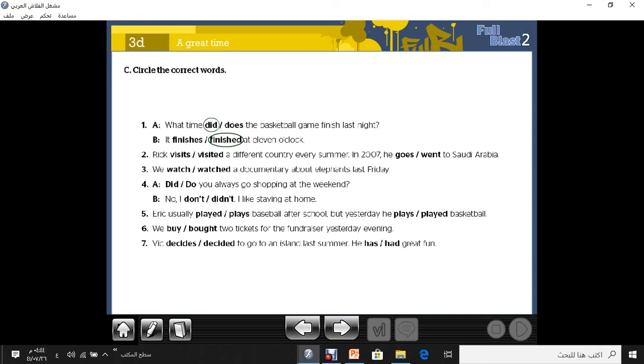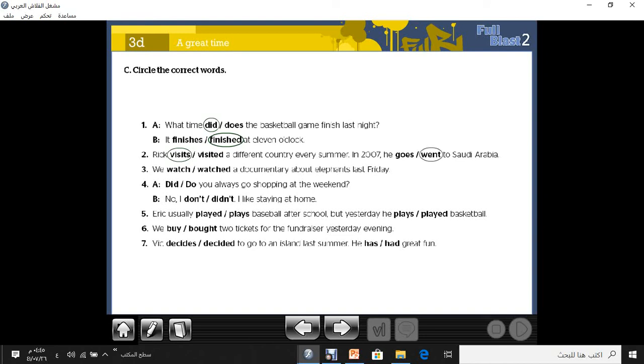Rick visits a different country every summer. What will we choose? Yes, very good, visits. So this is present simple. In 2007, complete the sentence. In 2007, in plus past year, he goes or went to Saudi Arabia? The sentence starts with in 2007. This is a past year. So very good. He went to Saudi Arabia.